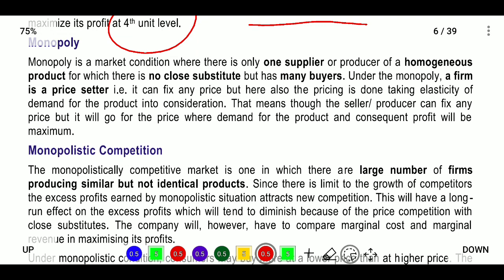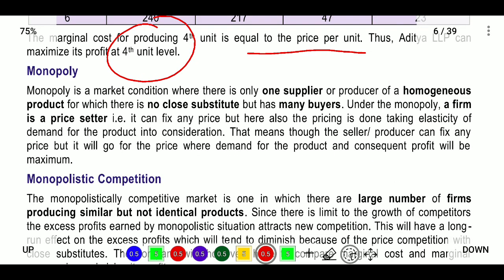What is monopoly? Monopoly is a market condition where there is only one supplier, that is, one producer of a homogeneous product. He is the ruler, he is the king, he is the minister, he is the police, he is the thief. Only one person is ruling, that is monopoly.